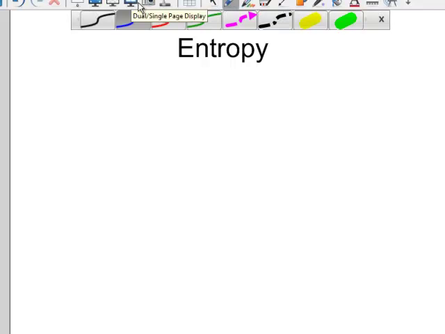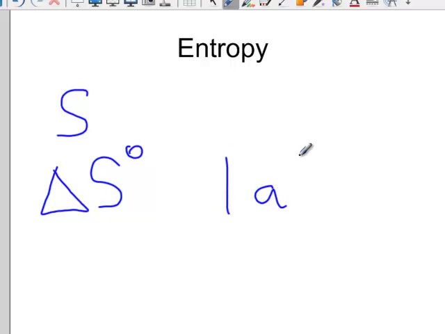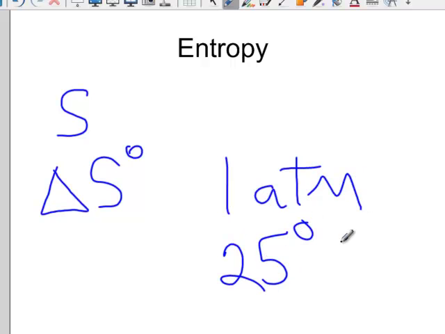This video is about entropy. Entropy has the symbol S. And the change in entropy is, as usual in this chapter, delta S. And if you see delta S with a little circle up here, that's delta S under standard conditions, which you will recall is 1 atmosphere of pressure and 25 degrees Celsius.